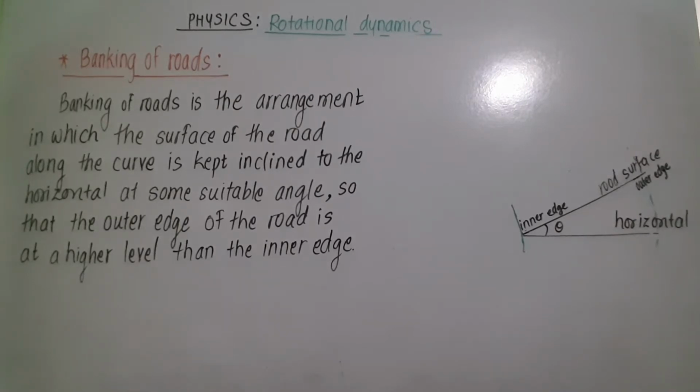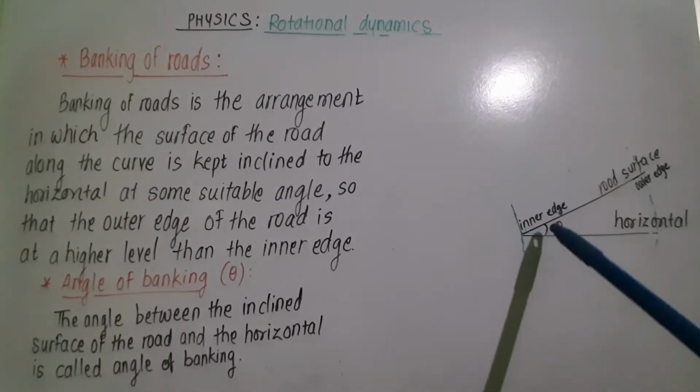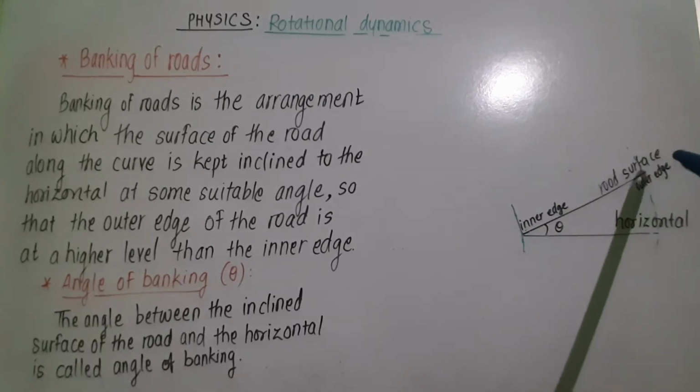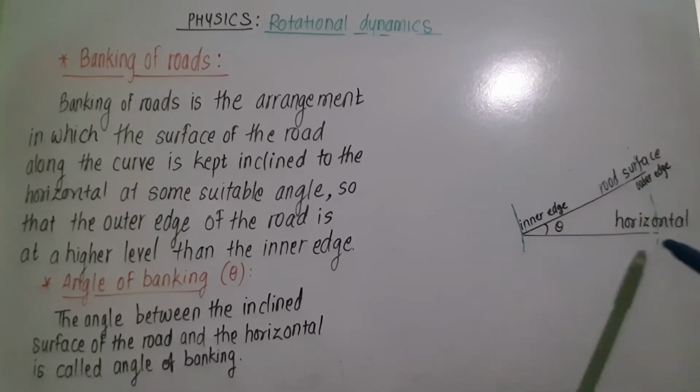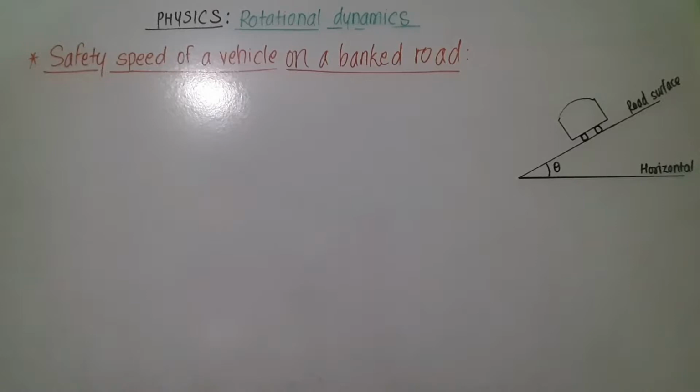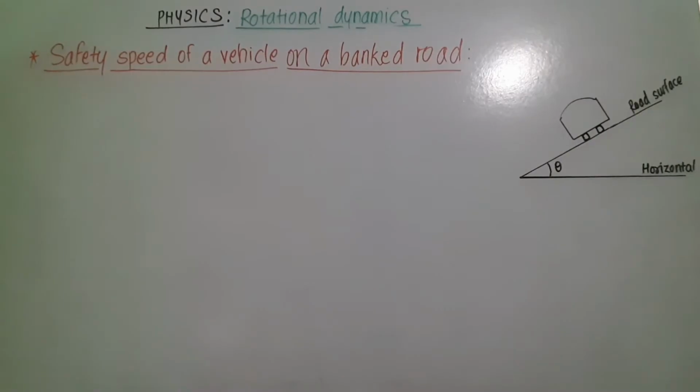You must have seen car racing tracks, cycle racing tracks. These are always banked. Angle of banking, theta: the angle between the inclined surface of the road and the horizontal is called the angle of banking. Now let us obtain an expression for the safe speed of a vehicle on a banked road.